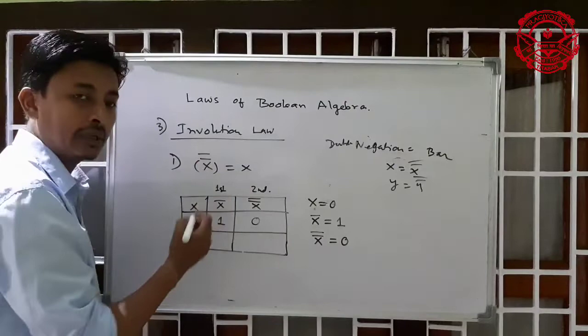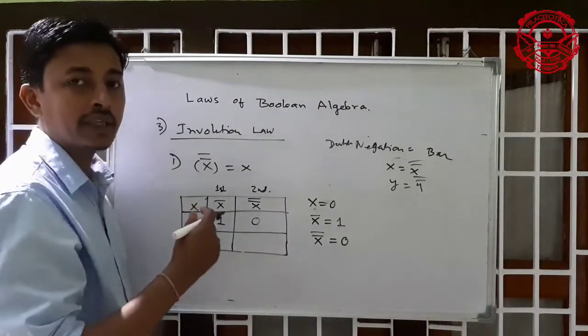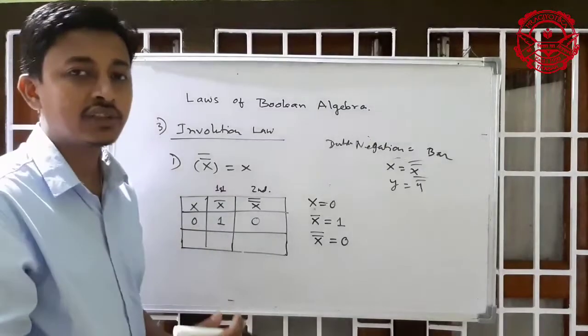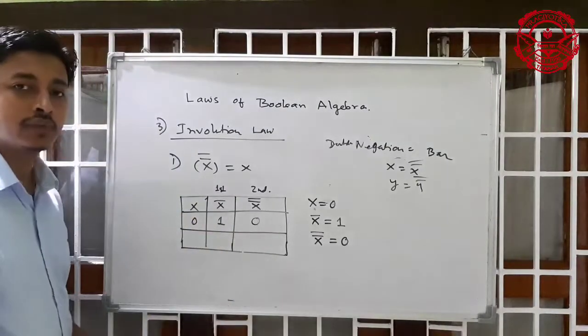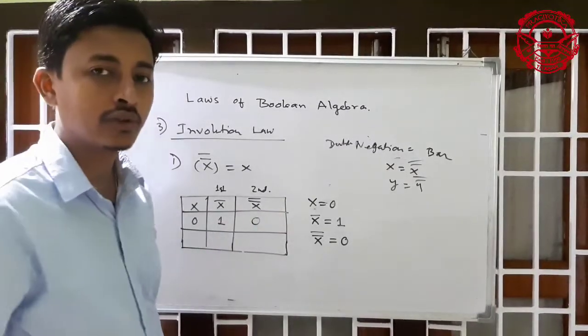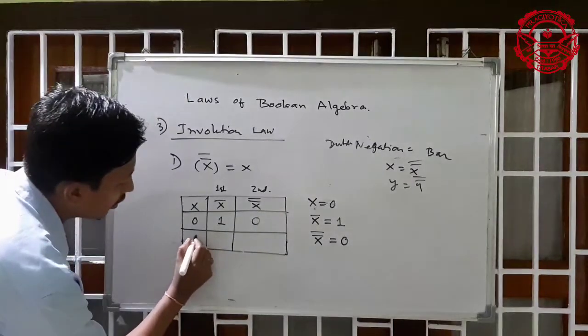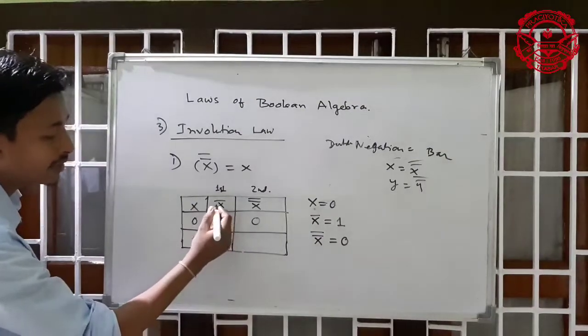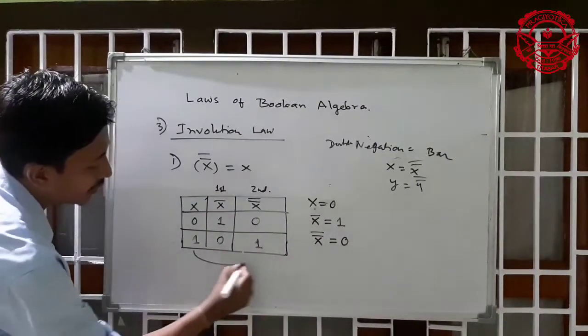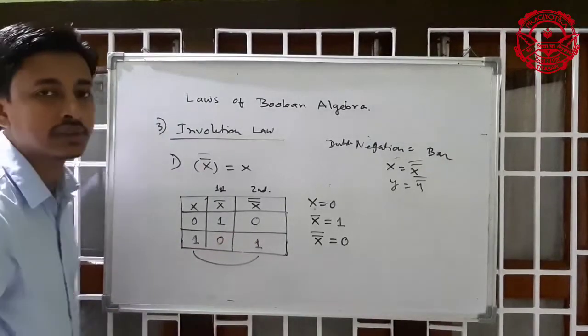Whatever the value of x, if I do double negation, the value of x is the original value. Same value will be found in the output. Next is 1. The first complement is 0, the second complement is 1. You can see 1 and 1, the same thing.